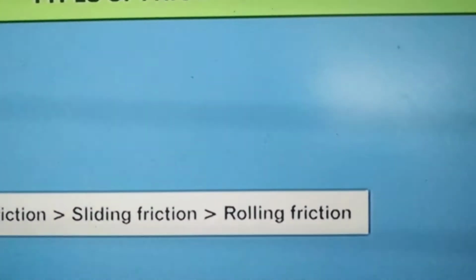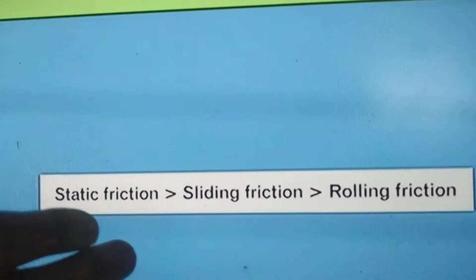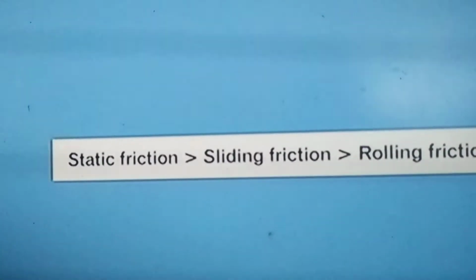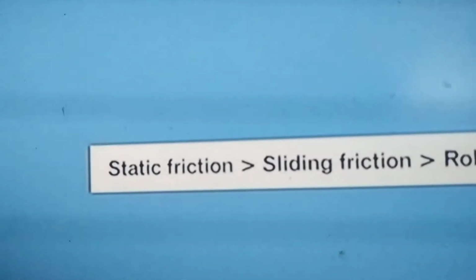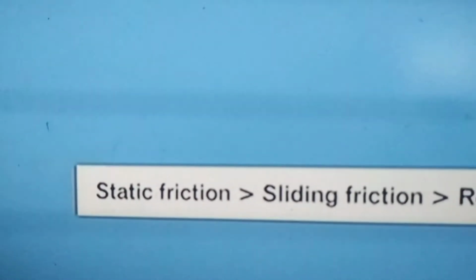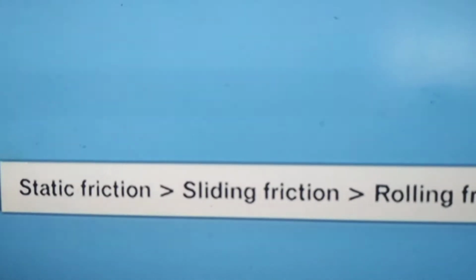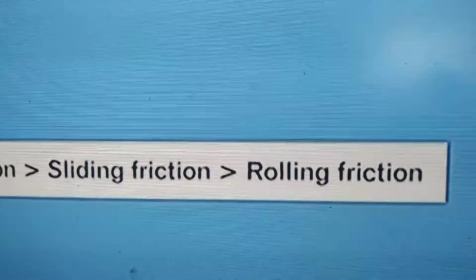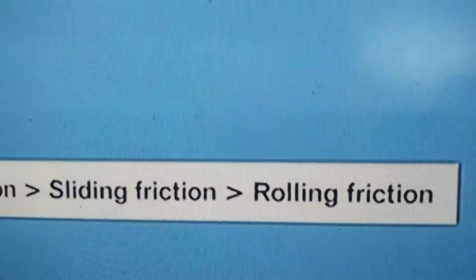In which is it greater? In applying force. As we have to apply more force to move an object from the static mode, static friction requires more force when compared to sliding friction, and sliding friction requires more force when compared to rolling friction.